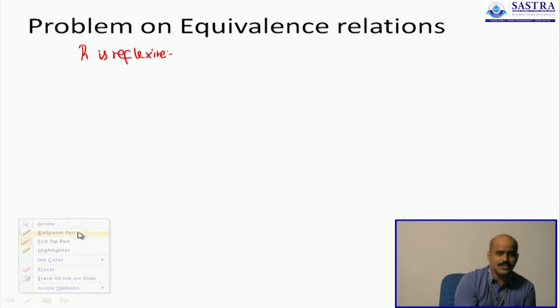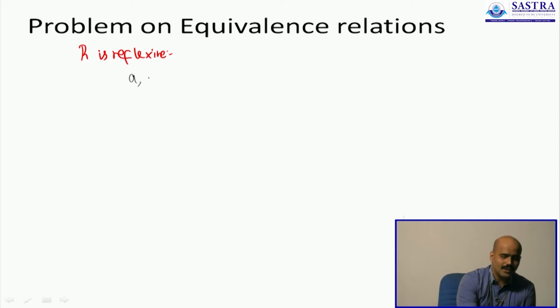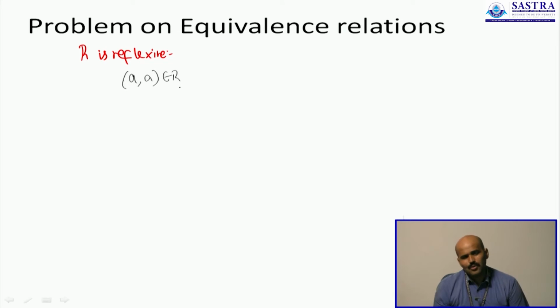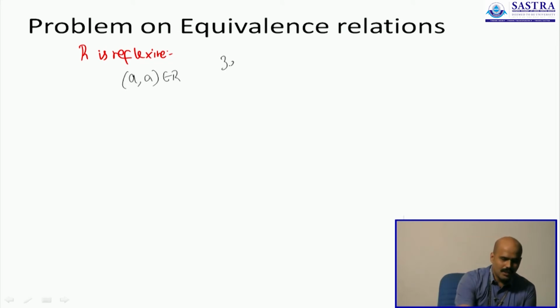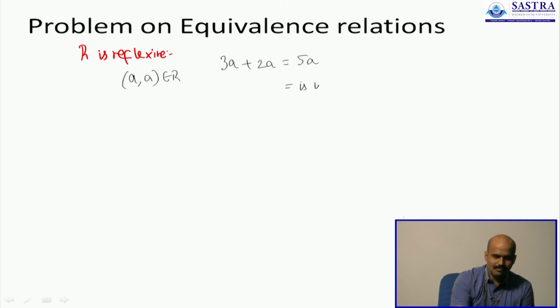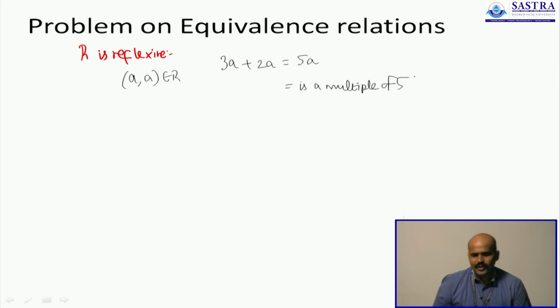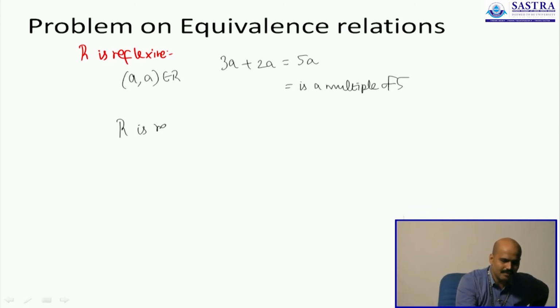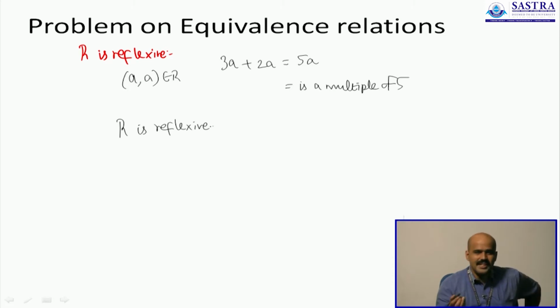When do we say a relation is reflexive? For any A belonging to the set, (A, A) should be part of the relation. What do you mean when you say (A, A) is part of the relation? You are considering 3A plus 2A, which is always of the form 5A. And 5A is a multiple of 5. So for any A, 3A plus 2A will turn out to be a multiple of 5, and therefore you will see that R is always reflexive on the given set. That is the easy part of the proof.